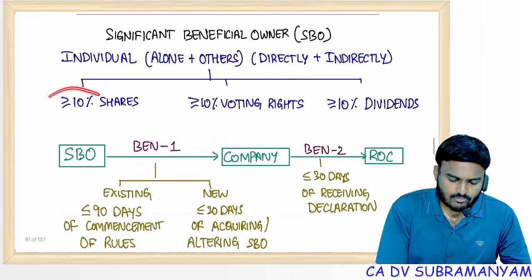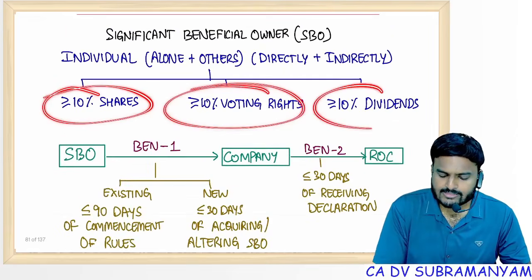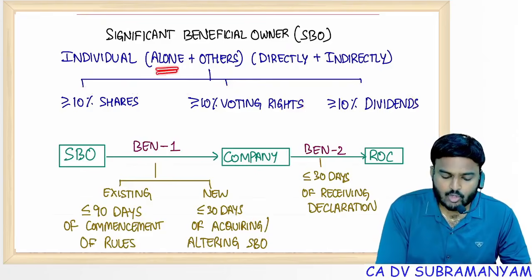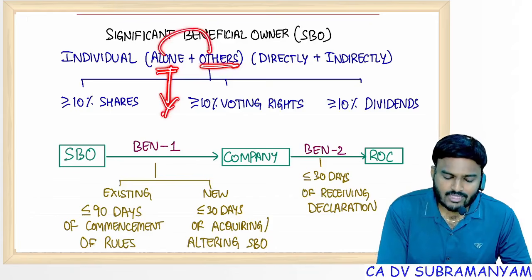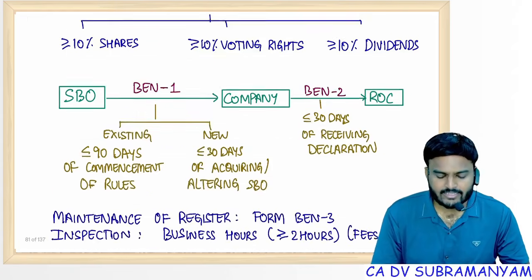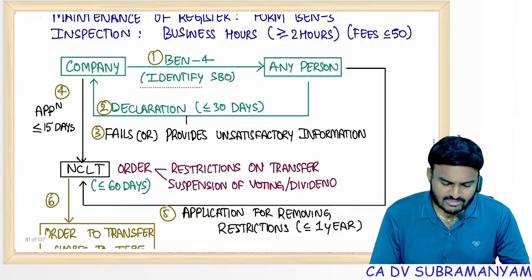For SBO: 10% of the shares, 10% of the voting rights, 10% of the dividends. Criteria: alone plus others, not alone. If alone, why would the beneficial ownership concept come? Alone plus others means directly and indirectly. These are the steps you can see.